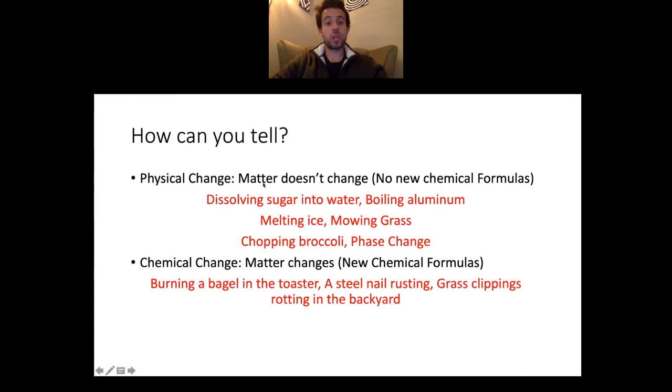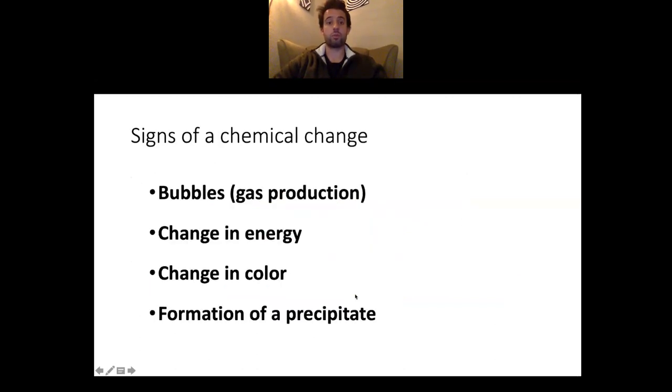Okay, so physical change, matter doesn't change. Please write that down. Chemical change, matter changes. You're going to get new chemical formulas. So you burn a bagel in a toaster, you get a new chemical formula. A steel nail rusts, new chemical formula. You've got iron oxide in there instead of just regular iron. Grass clippings rotting, now you've got bacteria and stuff. So it's new chemical formulas. Hopefully this makes sense. The difference is that all of these up at the top have no new chemical formulas, and all these at the bottom, new chemicals are being formed.